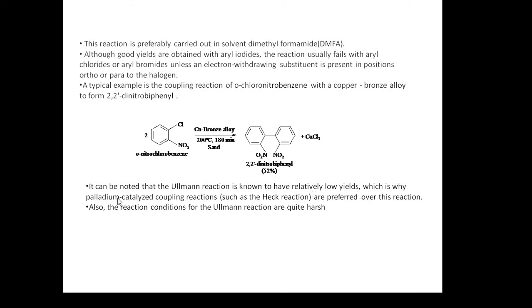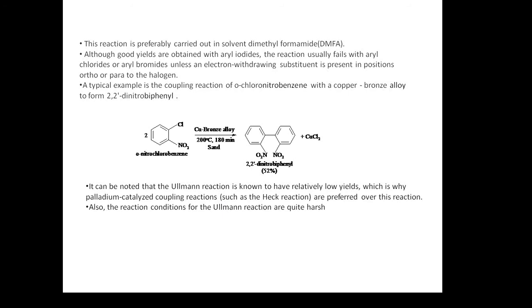That is why palladium catalyzed coupling reactions, for example the Heck reaction, are preferred over the Ullmann coupling reaction. Also, one more disadvantage is that the Ullmann reaction is carried out under quite harsh conditions, that is at high temperature.